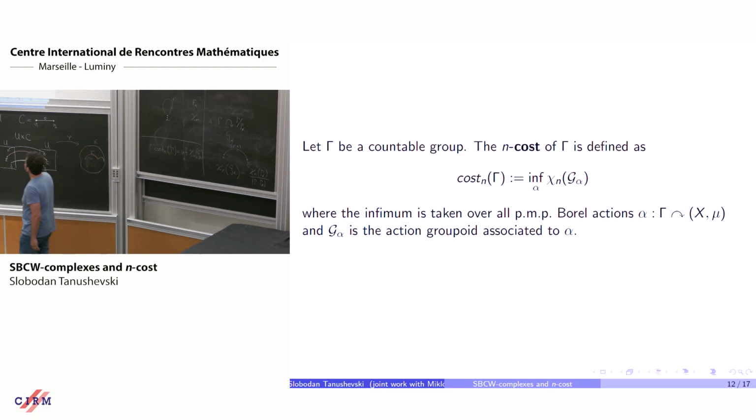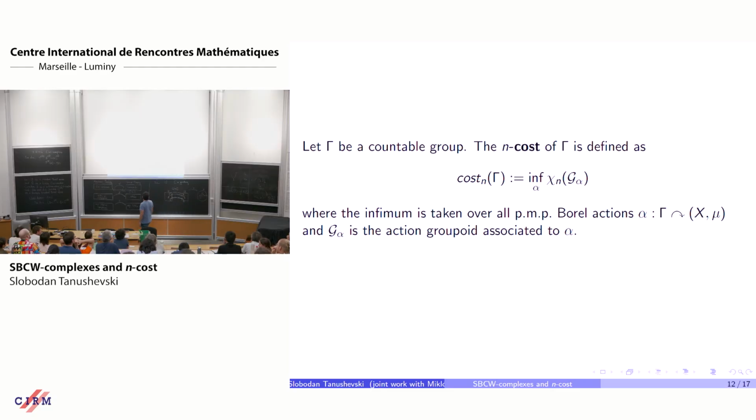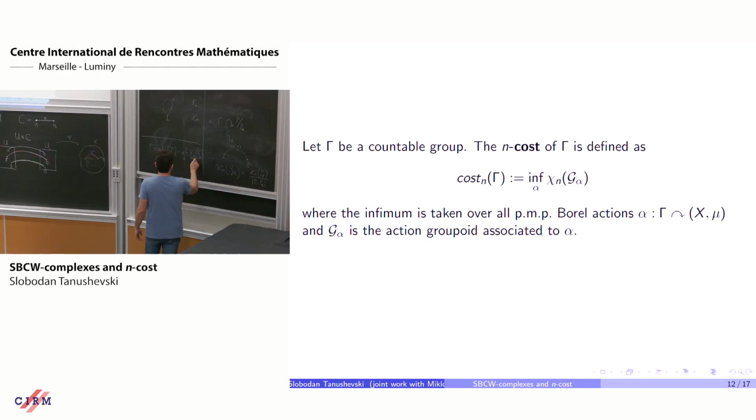I'm looking at all actions alpha of gamma on standard probability spaces (X, mu), and G alpha is the corresponding action groupoid. So I look at all action groupoids, compute the n-dimensional truncated Euler characteristic, and take the infimum.